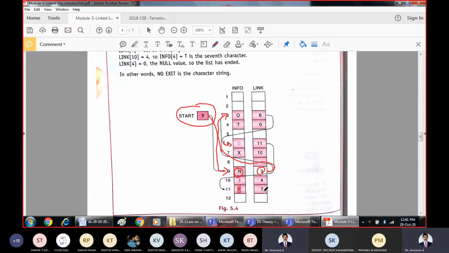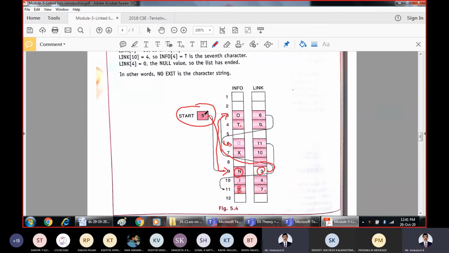Next, you have to move to 7. What is present in 7? We have X. Then it is taking us to 10. What is present in 10? I. So I is taking us to 4. What is present in 4? T. So T is taking us to 0. So this is a sample linking.